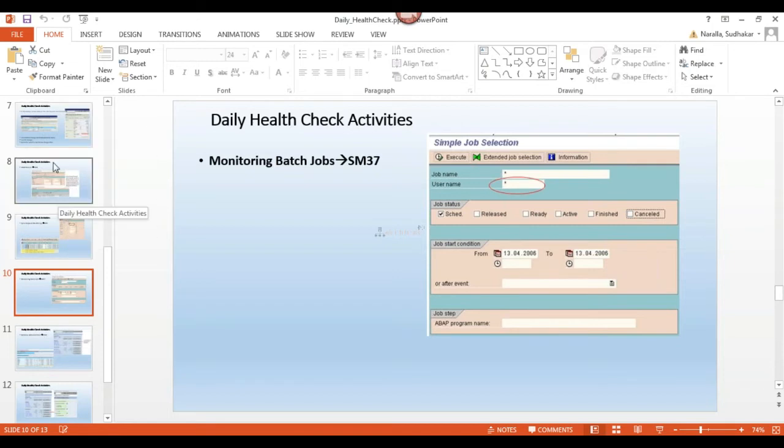Once the report has been sent to the client, after that we can take one transaction code, SM21 or SM13 or SM37. You can take one T-code and see how many errors there are. You can take the errors one by one and resolve them one by one. When? After preparing our daily health check activities report. Got it?